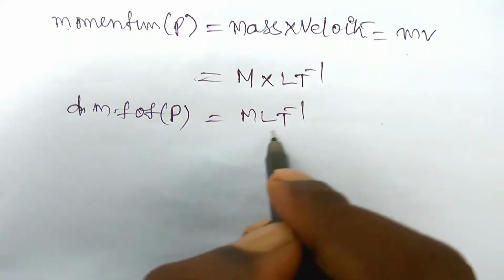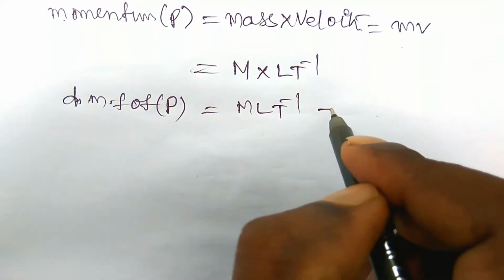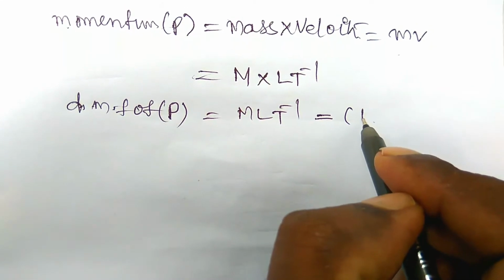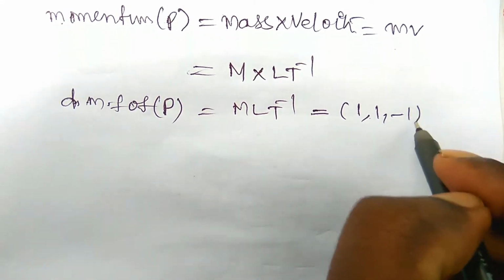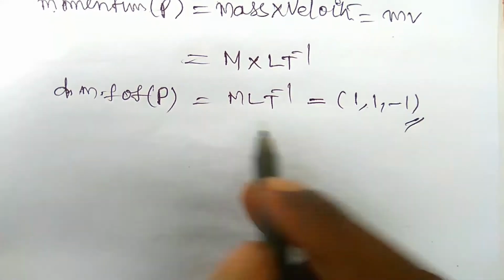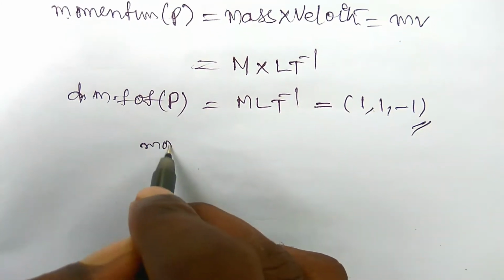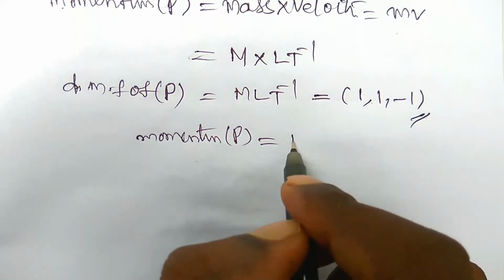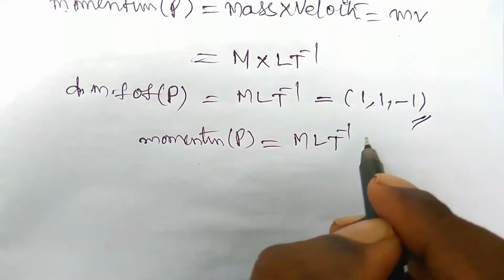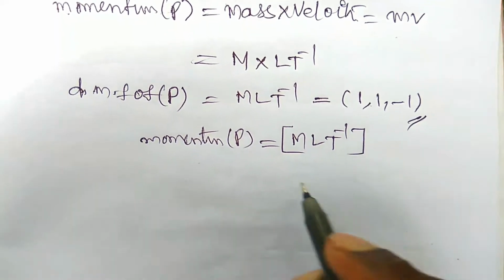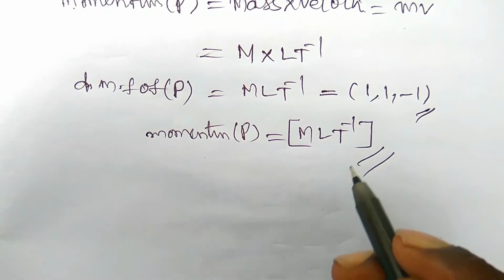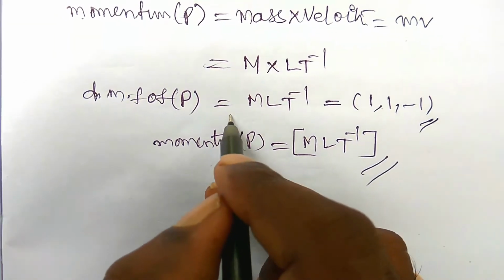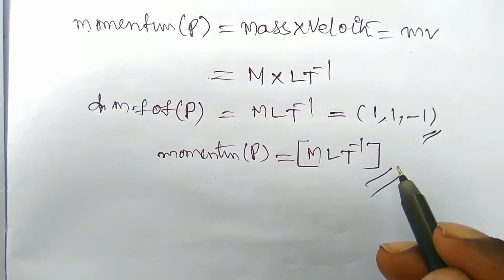The dimensions are 1, 1, minus 1. Okay, the dimensional equation is momentum P is equal to M L t minus 1. You should keep it in square brackets. So this is the dimensional formula and the dimensional equation.